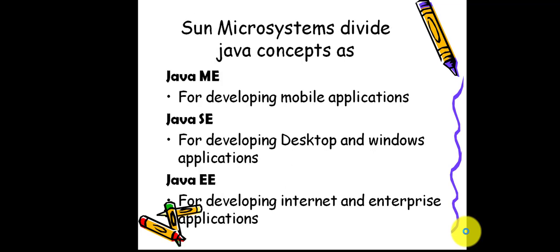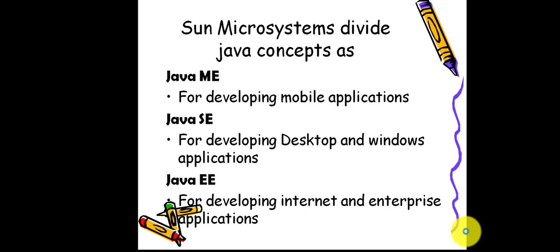And I'm going to tell you one more thing: Sun Microsystems developed Java, as I already said. They divided the concepts of Java into three variations: Java Micro Edition, Java Standard Edition, and Java Enterprise Edition.